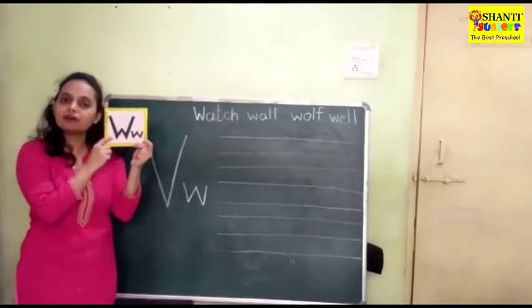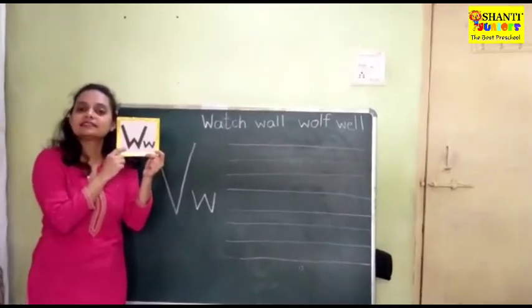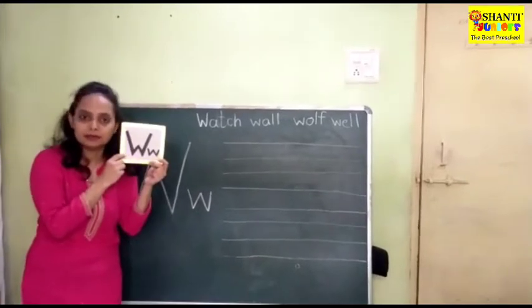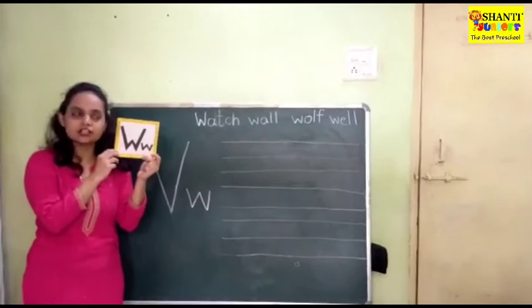The sound of letter W is, children, W, W, W. This is the sound of letter W, okay? And the words that start with letter W are, children,